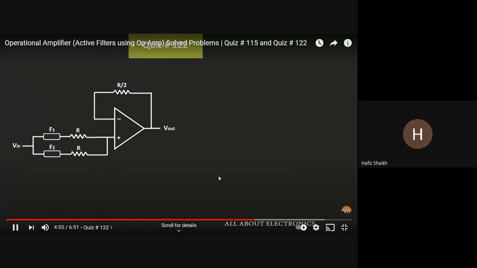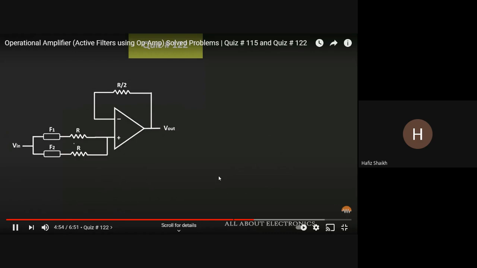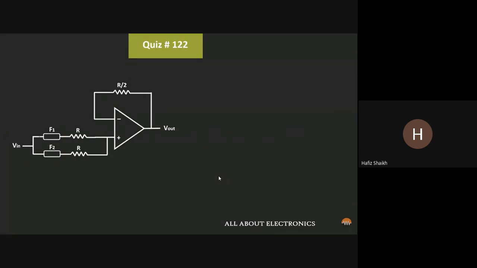If you look at this circuit, it is actually adding the frequency response of the filters F1 and F2. Here we have been given that the input to these two filters is Vin. Let's say the output of filter F1 is equal to Vx, and the output of filter F2 is equal to Vy. So here this Vout will be equal to Vx divided by 2 plus Vy divided by 2. So let us see that.